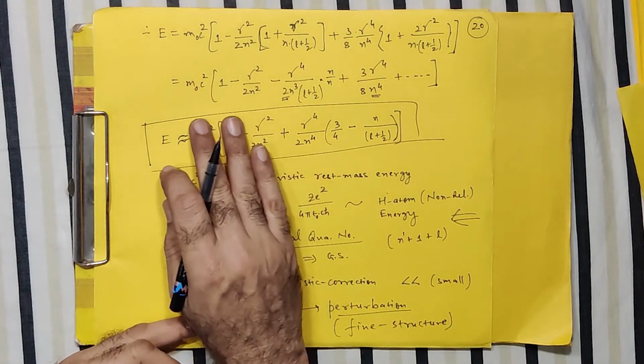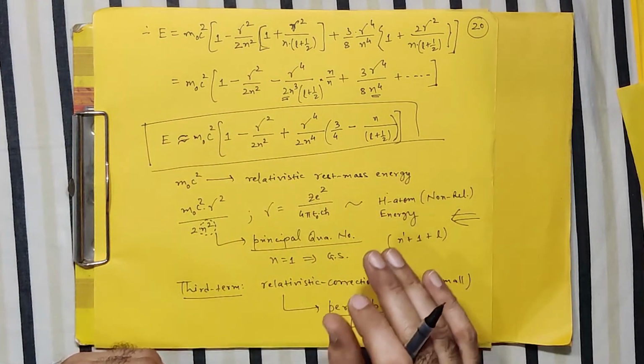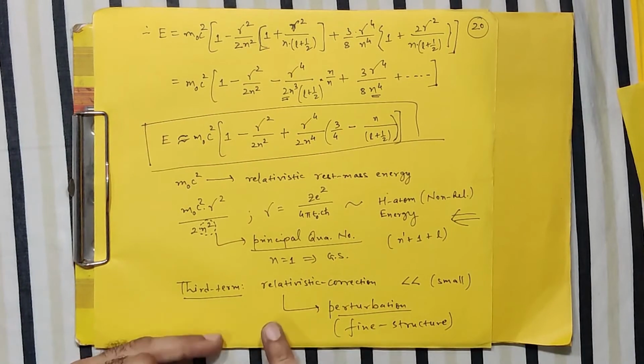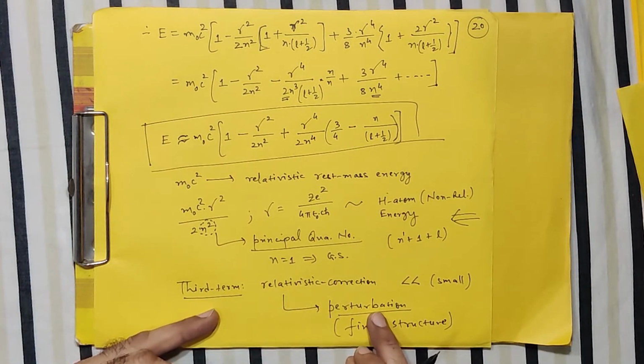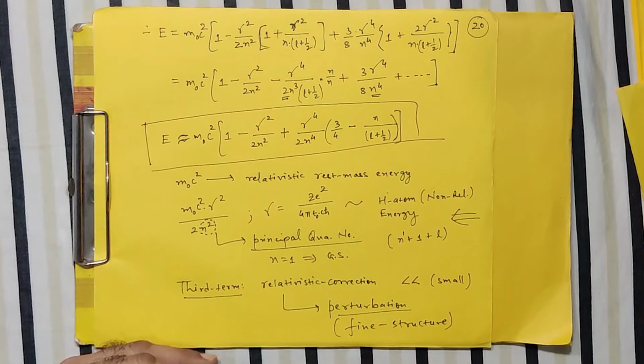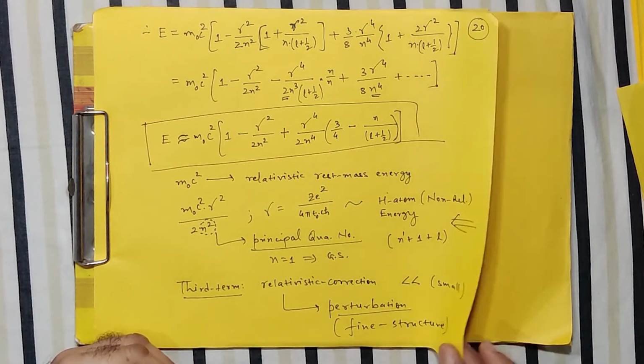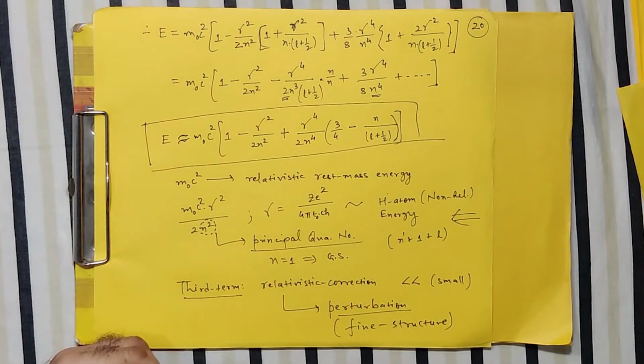So this gross behavior of the first two terms is now being fine tuned by the relativistic perturbation. Based on that, let us try to derive the energy level diagram or the spectroscopy that we try to infer.